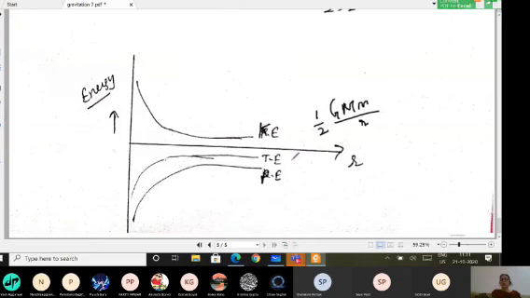Total energy is minus of kinetic energy, that is minus half GMm divided by r, so I have to draw it on the negative side. Potential energy equals minus GMm divided by r.